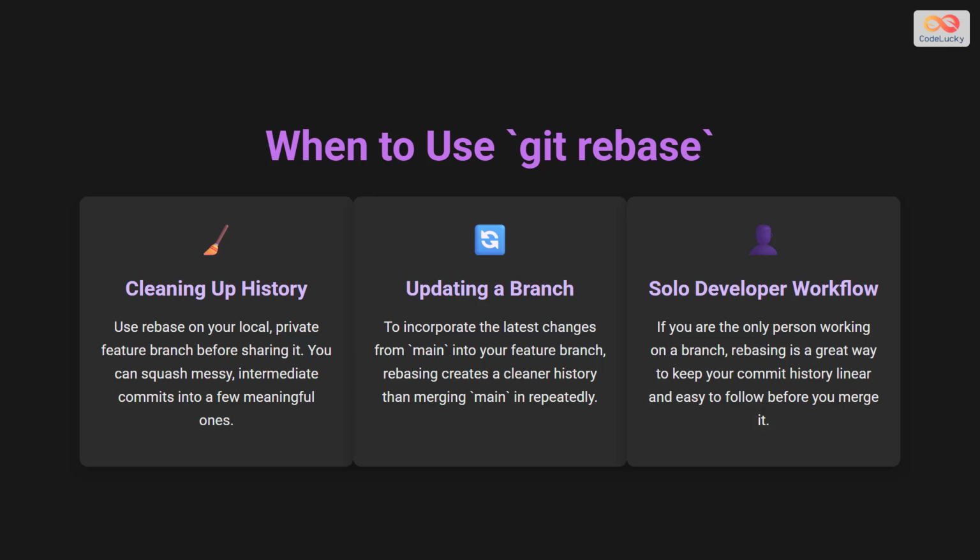What about rebase? Rebasing is fantastic for your personal, local workflow. Before you share your work with others, you can use Rebase to clean up your commit history. For example, you can squash several small, messy commits into one clear, concise commit. It's also useful for updating your feature branch with the latest changes from the main branch without cluttering your history with merge commits.